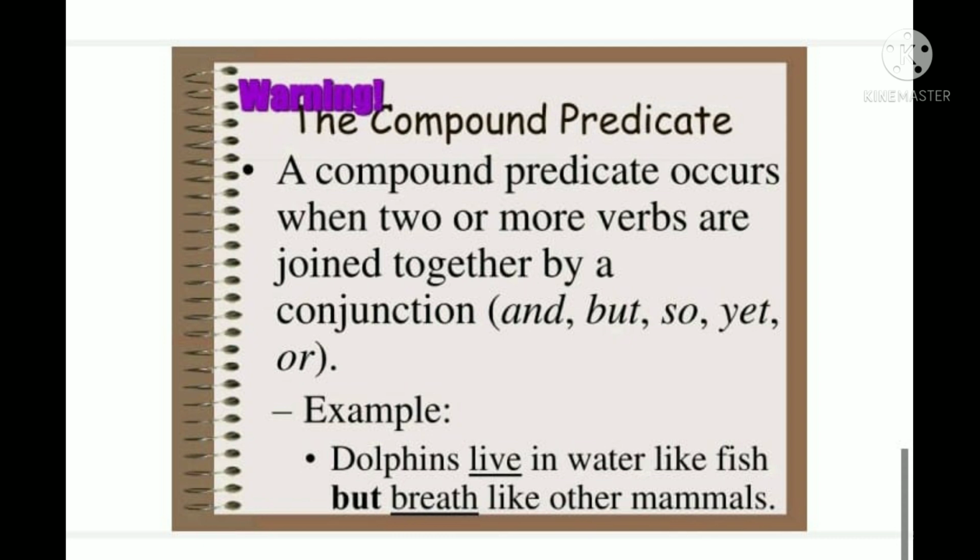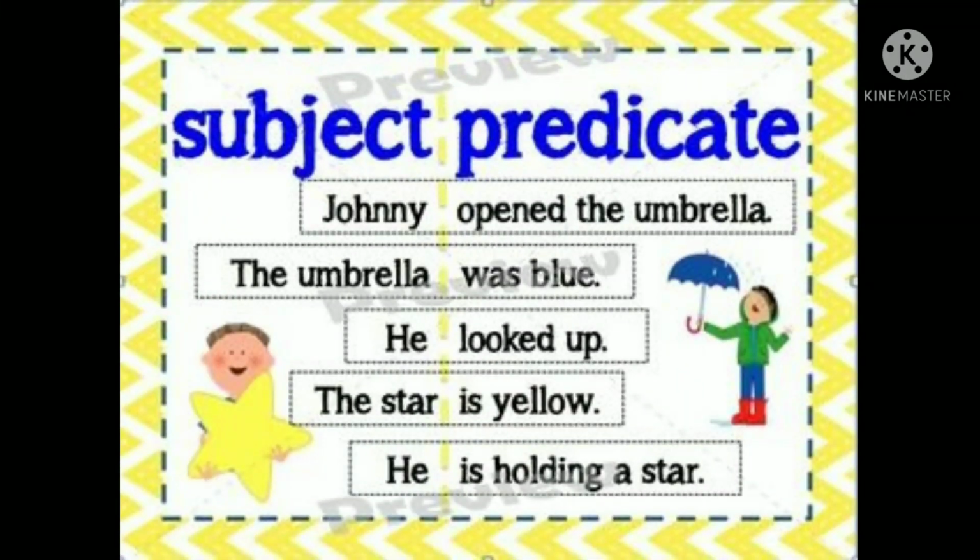Okay. Ram went to the market but couldn't purchase anything. Ram is the subject, went to the market is one action, but couldn't purchase anything is another action. Compound predicate. I saw you and your father in the market. I is the subject, and saw you and your father is the compound predicate. I hope it is clear.